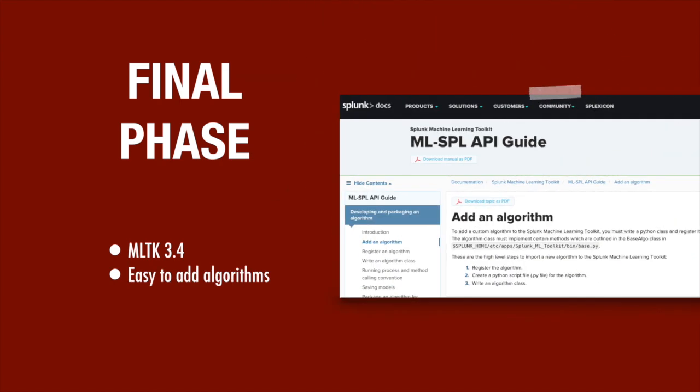Of the algorithms chosen for my model, and as of MLTK version 3.4, I was missing some needed sklearn algorithms and a missing option on an existing one. Fortunately, Splunk makes this simple to add using their API. Since I had already previously added algorithms in the app created in Practicum 1, I added my new algorithms to that app as I consider it somewhat a continuation of that project.